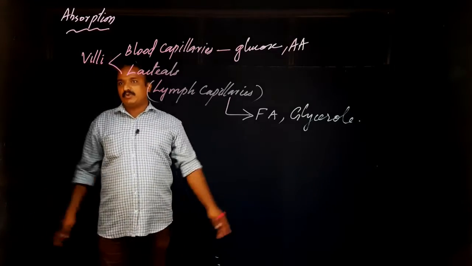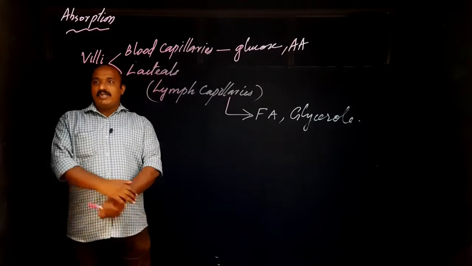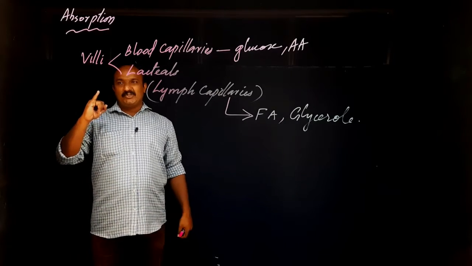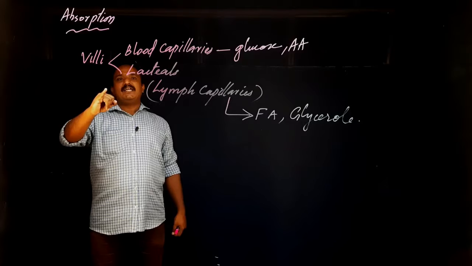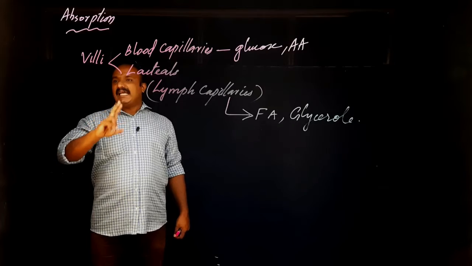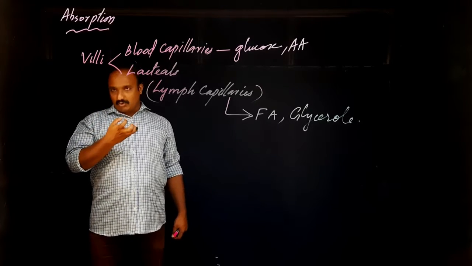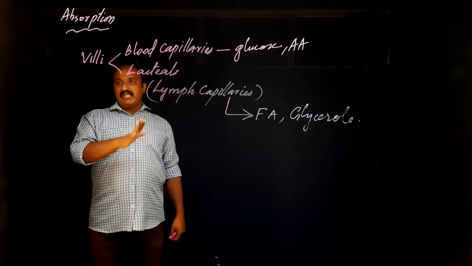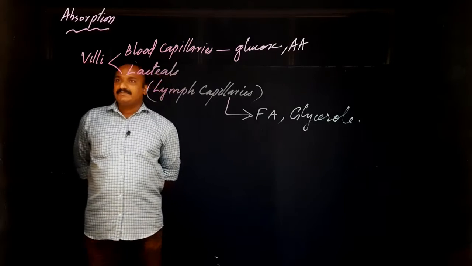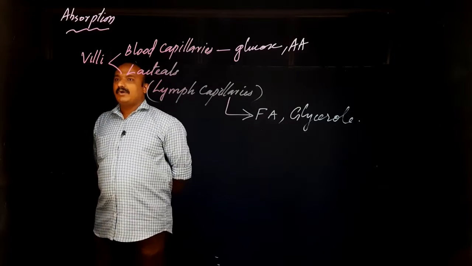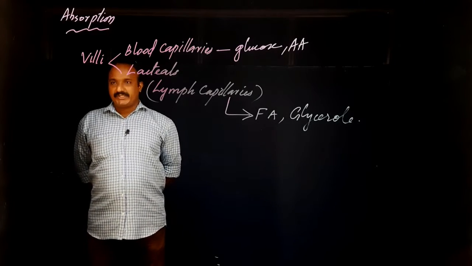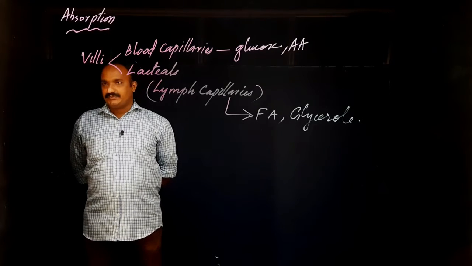This is the method of absorption in the small intestine. Absorption is done by small finger-like projections in the small intestine. They are called villi. They contain two types of vessels called blood capillary and lacteals. Blood capillaries absorb glucose and amino acid, and what does the lymph capillary absorb? Fatty acid and glycerol. Okay, this is the first part related to the process of absorption. I think this is clear to you.